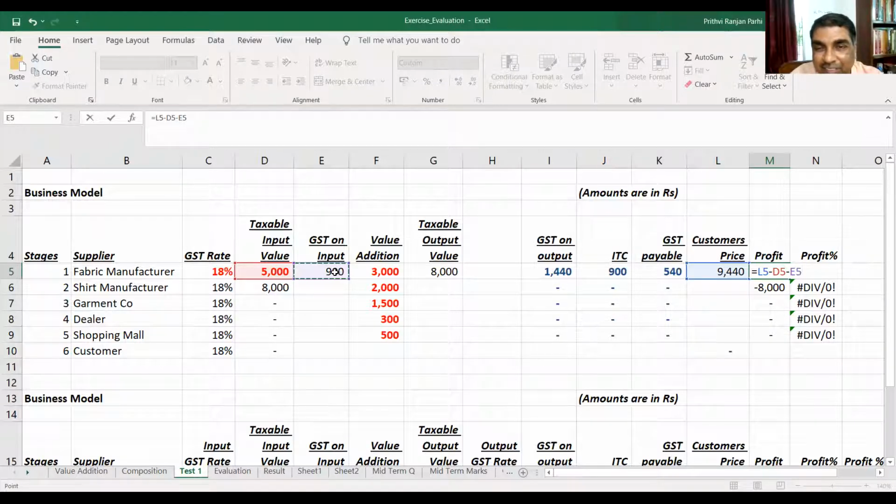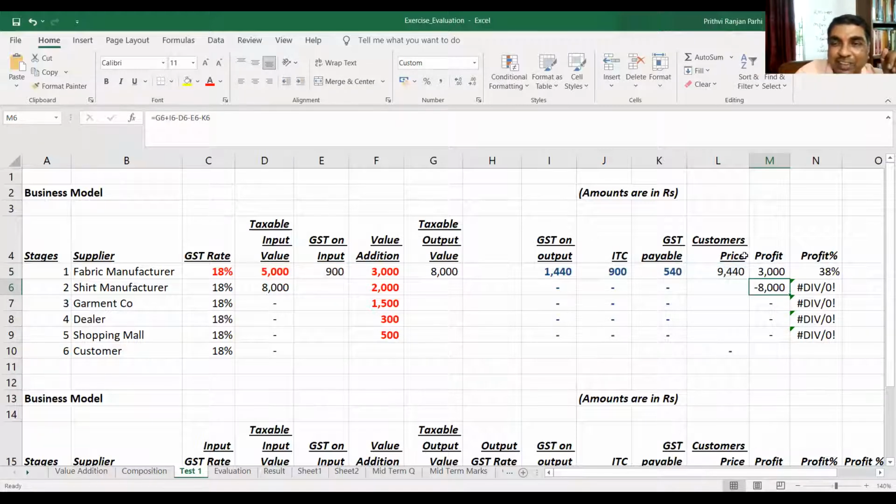Tell me whether you have paid or not. Are you getting me, or are you finding it complex? Friends, 900 also you have paid, so I am deducting this. Then again, what else have you paid? Plus here 540 rupees also you paid. If you deduct all these things, finally you will see you will get a profit of 3,000 rupees.